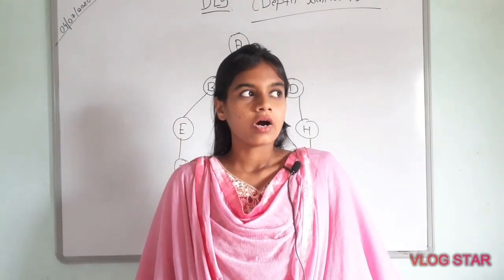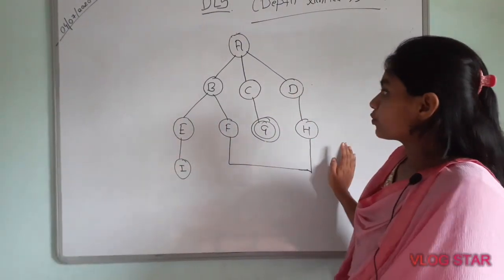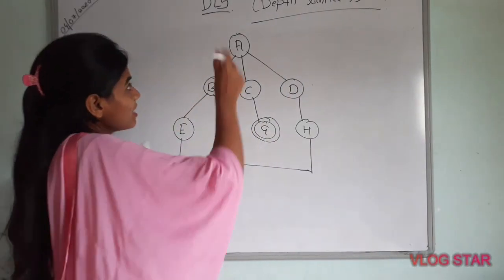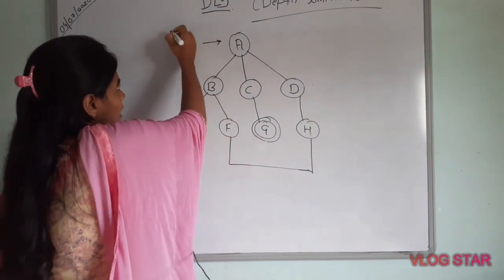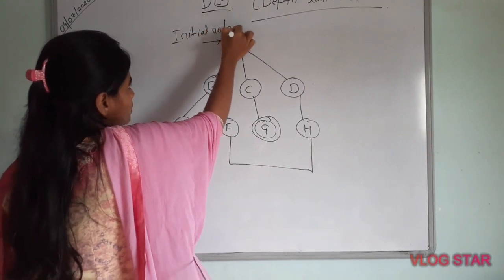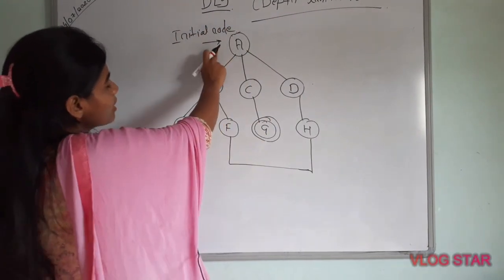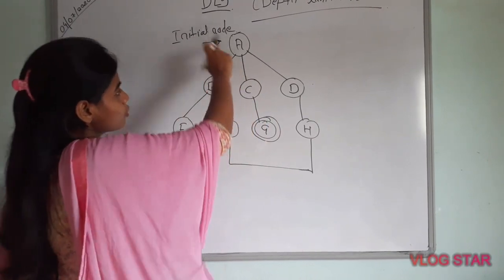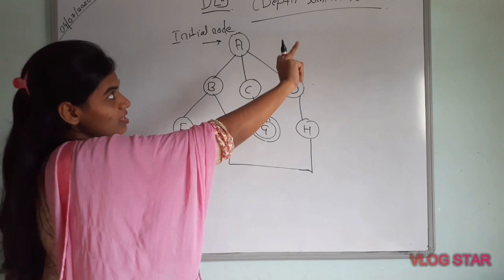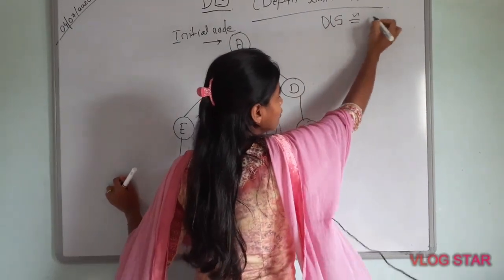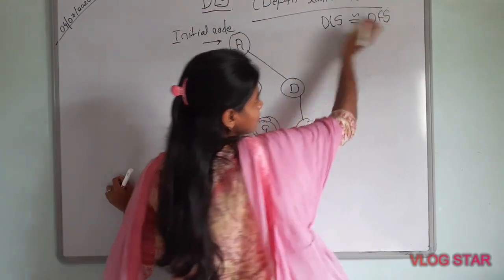Our first example is shown on the whiteboard. Here we can see that A is the initial node and G is the goal node. We have to reach the goal node starting from root A. As I have already told you, depth limited search is the same as depth first search.